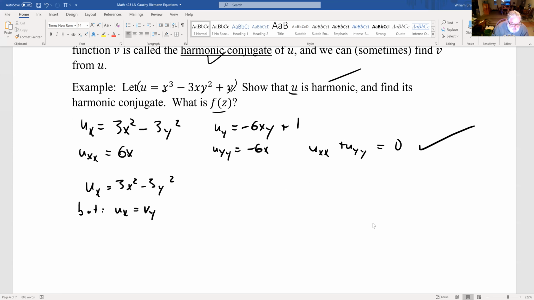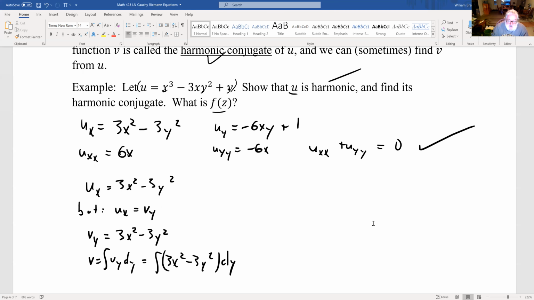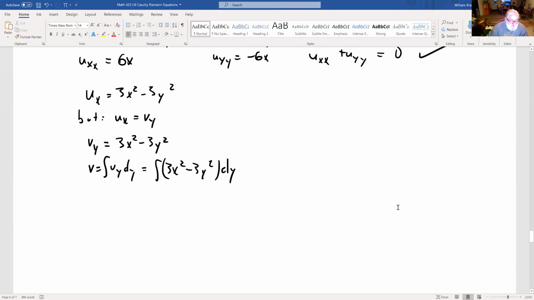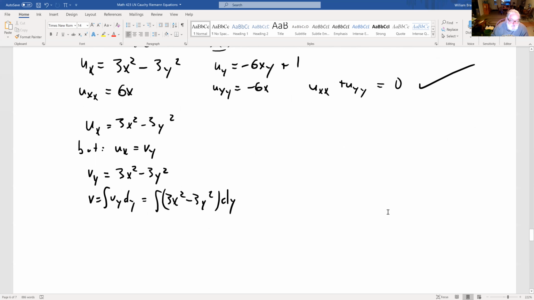So whatever our function v is, and we don't know what v is, we're trying to find it, that's our harmonic conjugate, we know its derivative with respect to y is that. So what is v equal to? Well, integrate with respect to y. And when you integrate with respect to y, you think of your x's as being constant.